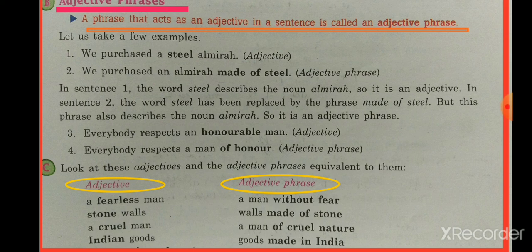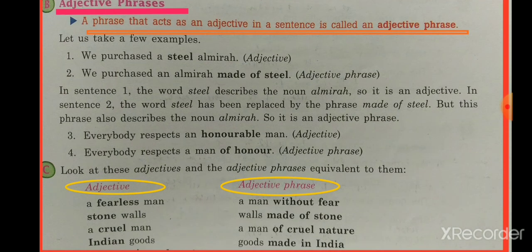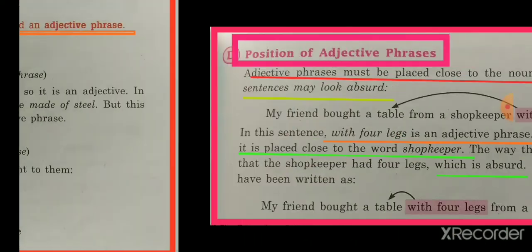Now without fear is adjective phrase. Stone walls. Here stone is an adjective and walls made of stone. Made of stone is adjective phrase. So it is very much clear to you the difference between adjective and adjective phrase.